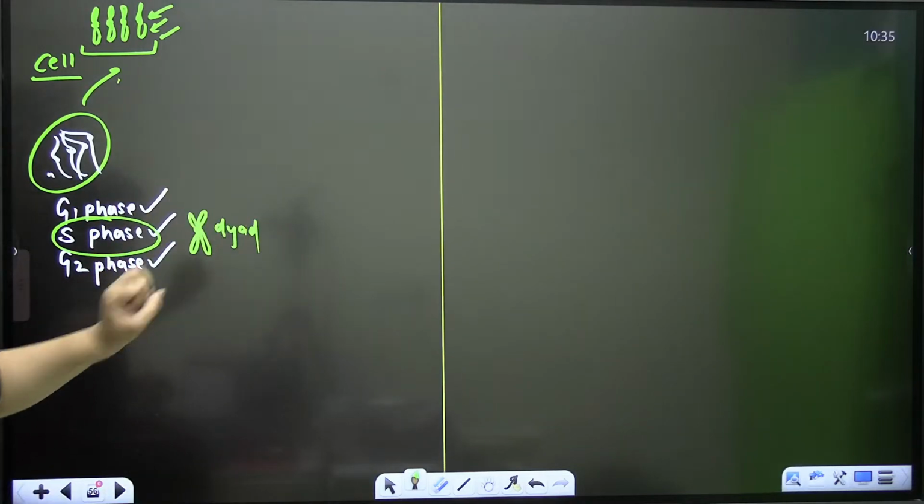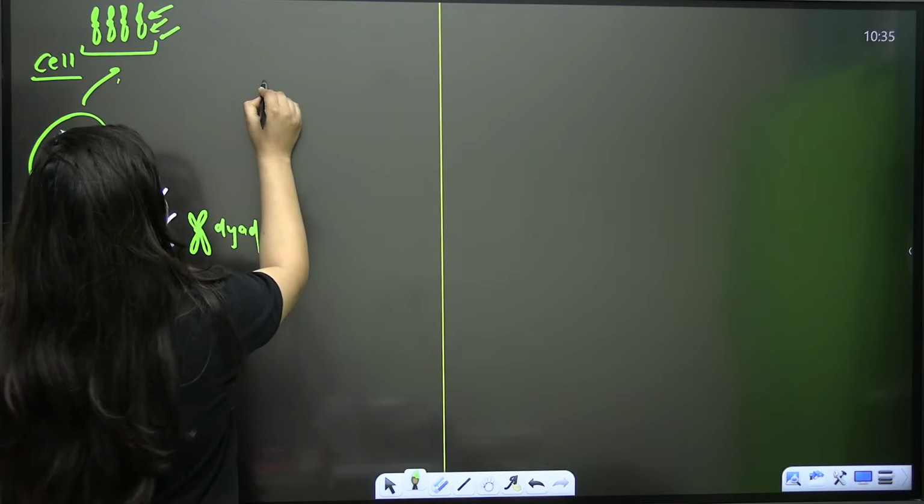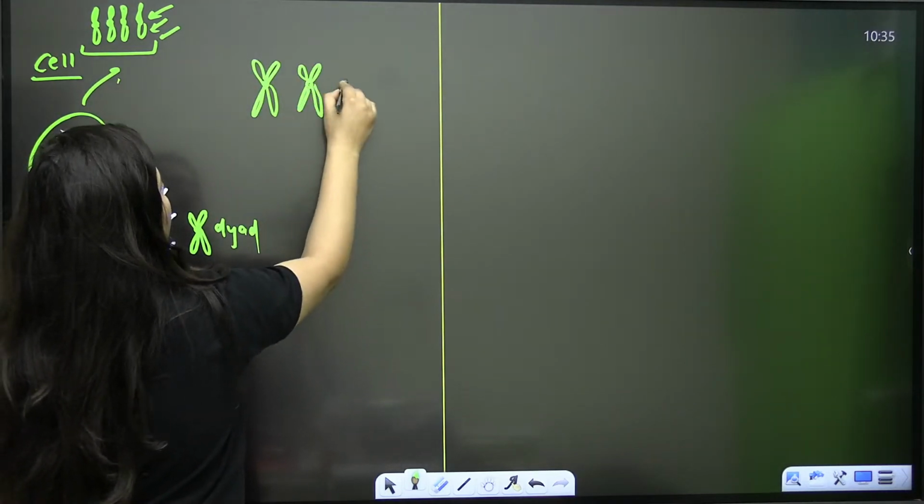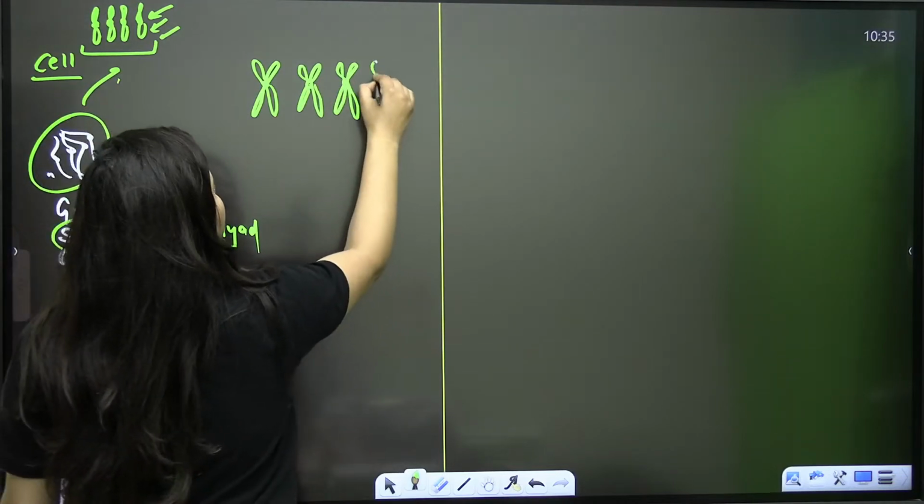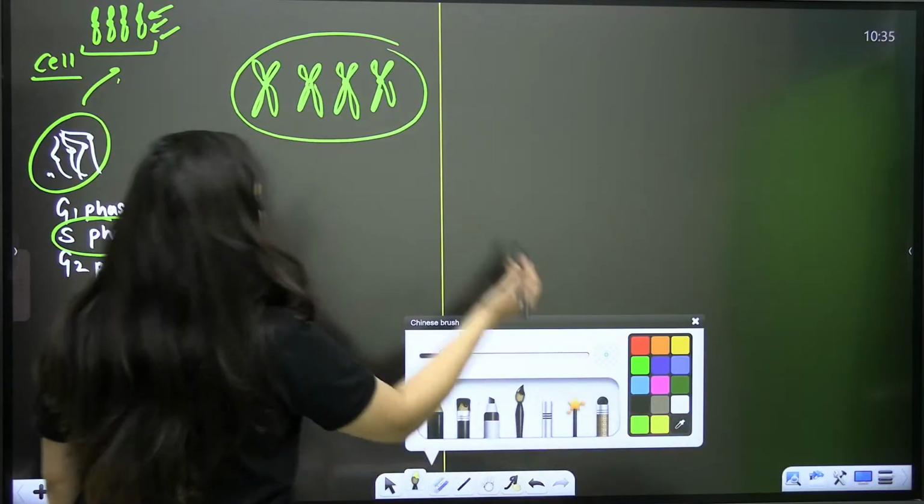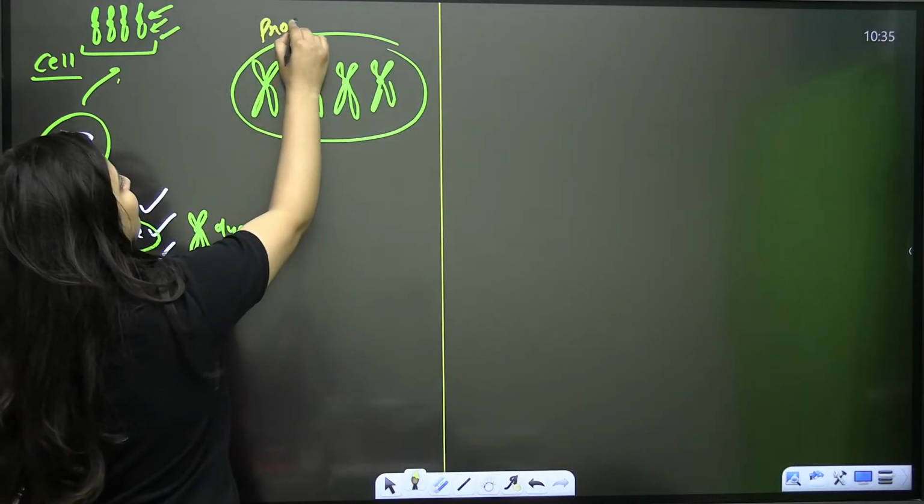After S phase, it will be in this phase. You know it very well. So if I am taking the example of 4 chromosomes, after S phase I will take it now. So obviously they are in the dyad state. They are like this. So in prophase, they are going to behave like this, yes or no?